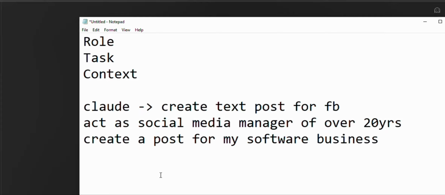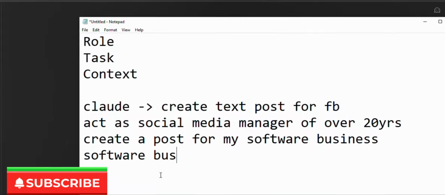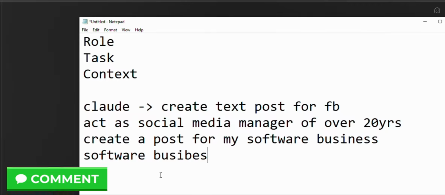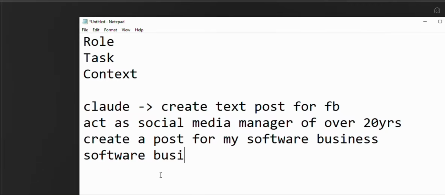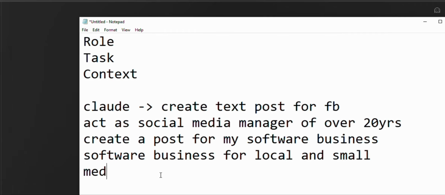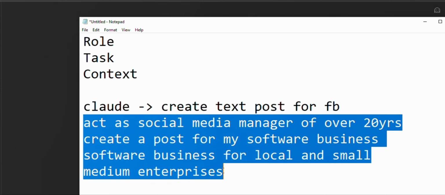Create a post for my software business, and the context will be software business for local and small medium enterprise. Can you see? From these three things here, we can't even call it a sentence because it's not a full sentence yet.